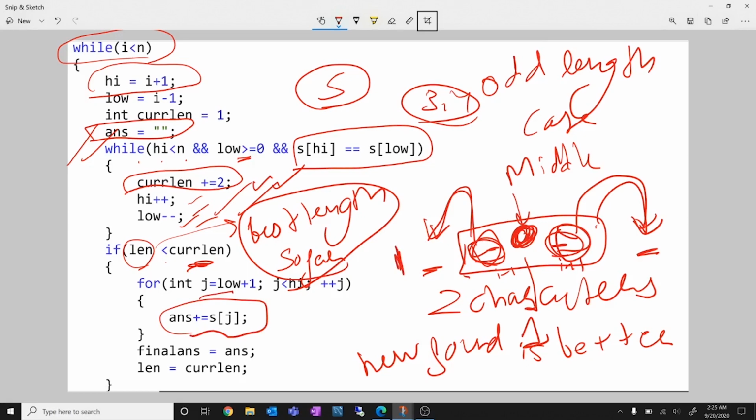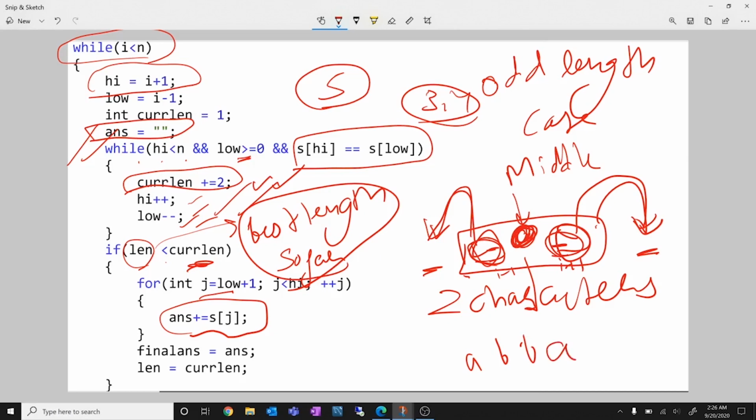So if low was here, where will the loop break? Why have I started from low plus 1 and not from low? Let's say A, B, B, A, and some C. If I start from here, let's take this also as B. My first low will go here and high will go here. So what is the value? At this point, my low will be 1, since this is the first index, and high will be 3. And now in the next increment, my high will go here and my low will come here.